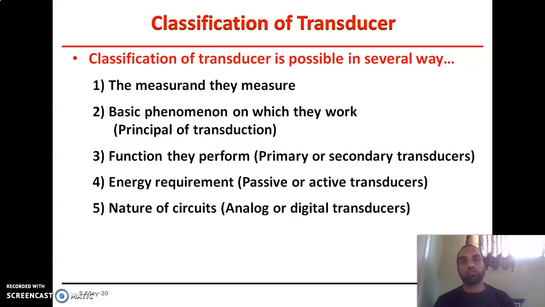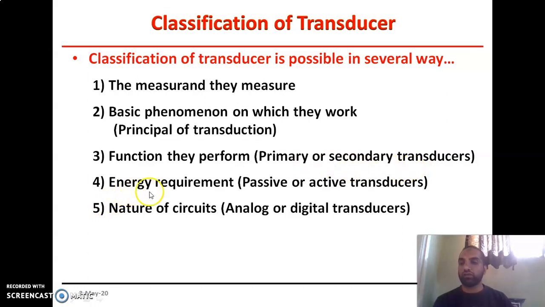Classification of transducers can be done in different ways. It can be based on the measurement that we want to measure. It can be based on the basic phenomena on which they work, that is, the principle of transduction. It is also based on the function they perform, like whether it acts as a primary or secondary transducer.